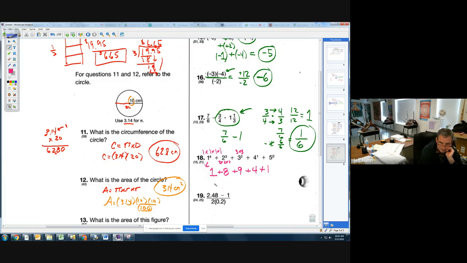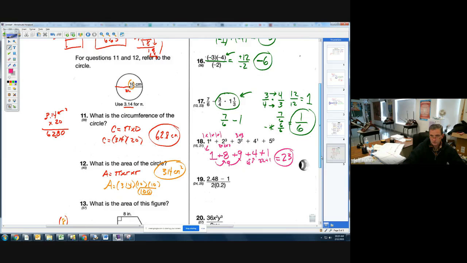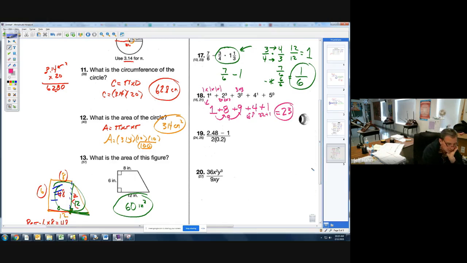And then you must work from left to right. 1 plus 8 is 9. 9 plus 9 is 18. 18 plus 4 is 22. And 22 plus 1 is 23. So far, so good, ladies and gentlemen. Two more, two of the easiest ones.